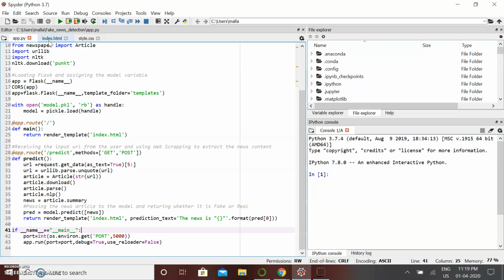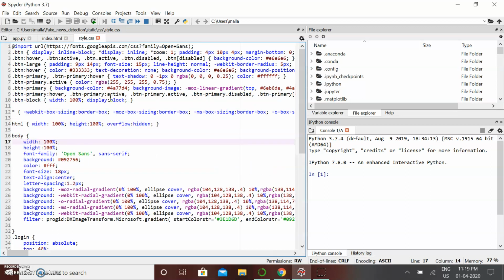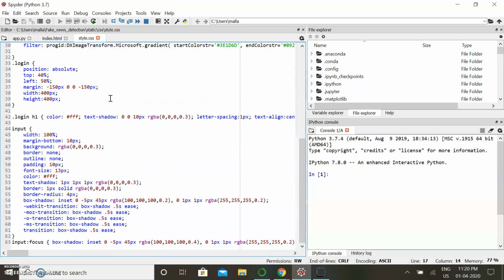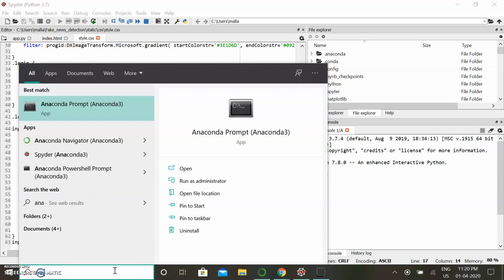Here we also use index.html file for the user interface of our project. For this user interface, we also use style.css file to describe the presentation of the website. After executing these codes in Spyder, we then compile these in Anaconda prompt.